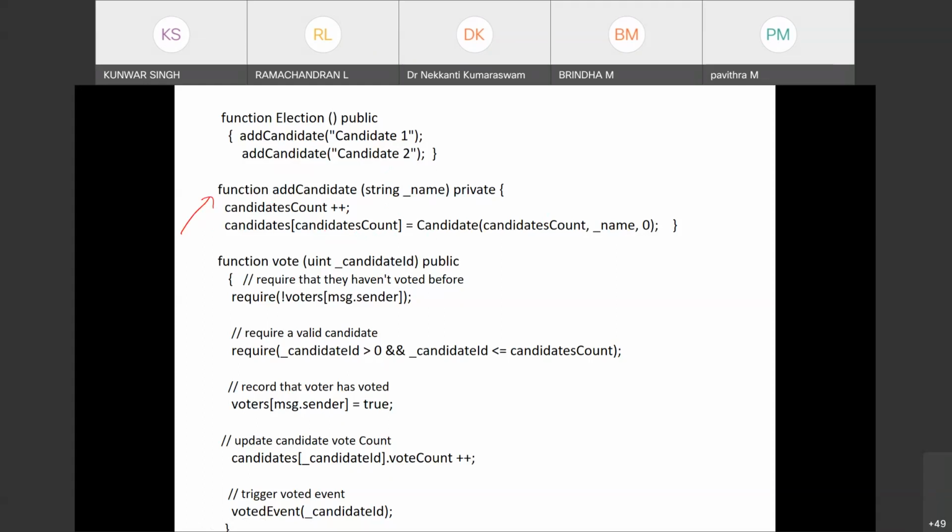Then we have function vote, and all these required things are there. This will be checked. The add function is there. This will check whether the candidate ID is from 0 to 10 or not. If there are 10 candidates and somebody is giving 11, that will not be valid. And then this will be true. Voter center is